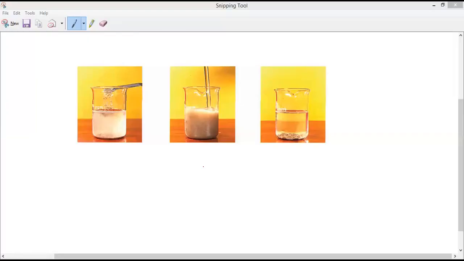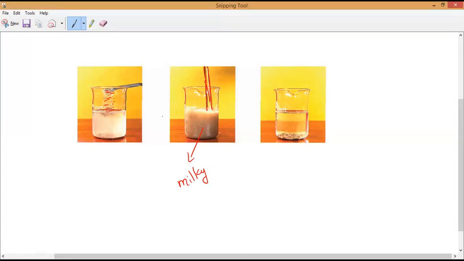Okay, so this is what it is. Three things. I am mixing the chalk powder. You can see here, I am mixing the chalk powder now, and I shook it very well with the help of a glass rod. Are you understanding? So it turns into what color? It turns milky. Have you noticed it? So it turns milky or not? Yes, sir.